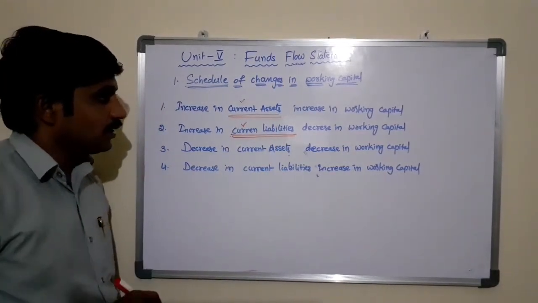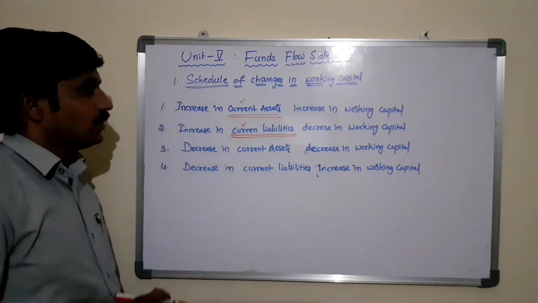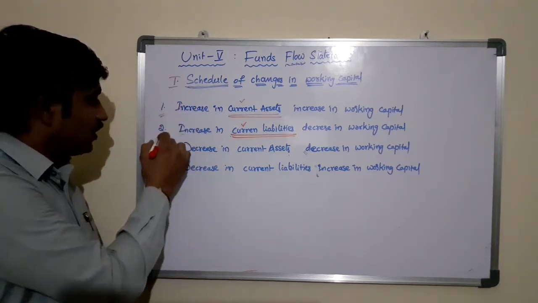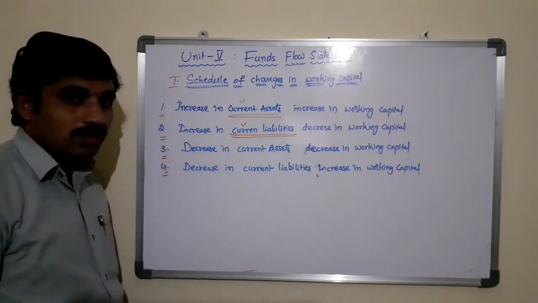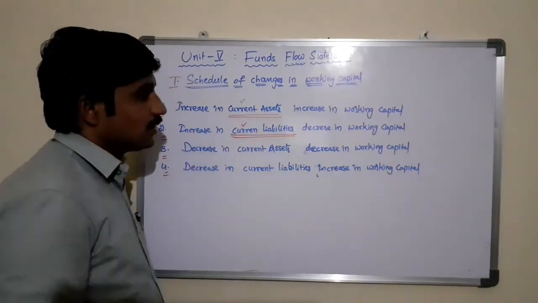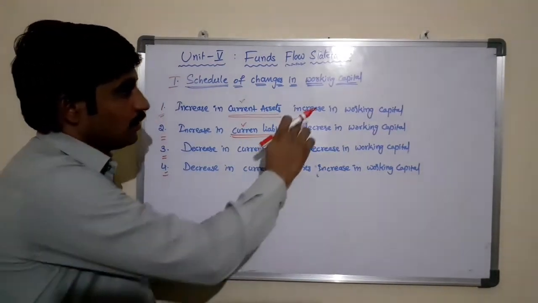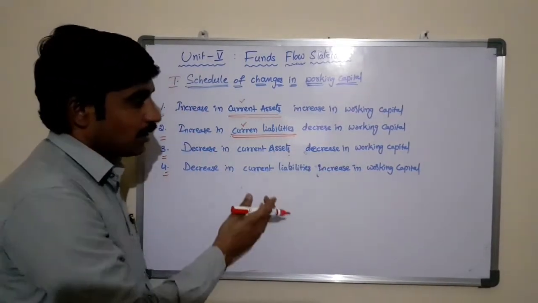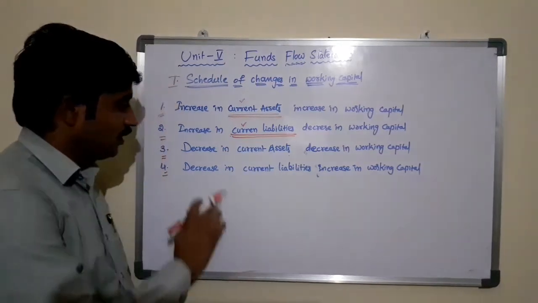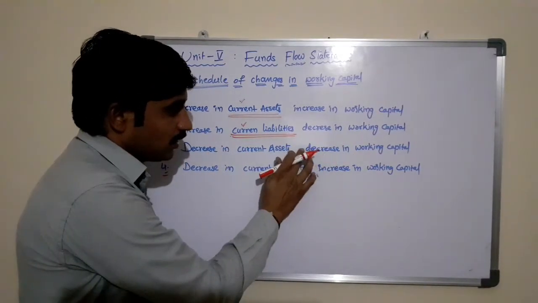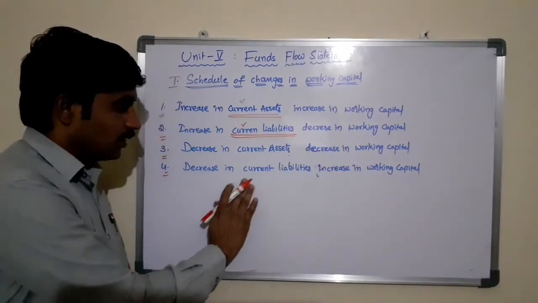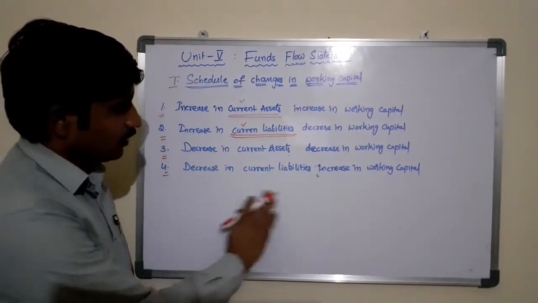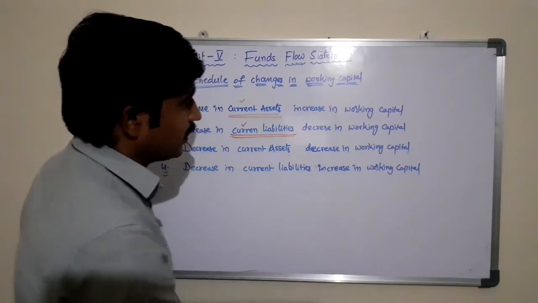Any increase in current assets, increase in working capital. Any increase in current liabilities, decrease in working capital. Decrease in current assets, decrease in working capital. Decrease in current liabilities, increase in working capital. They are the basic principles.